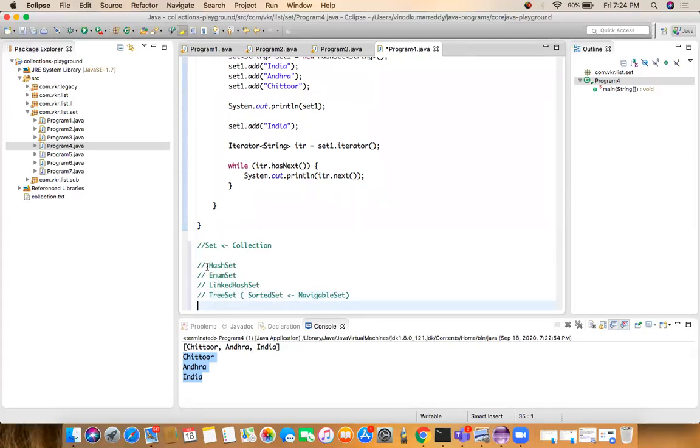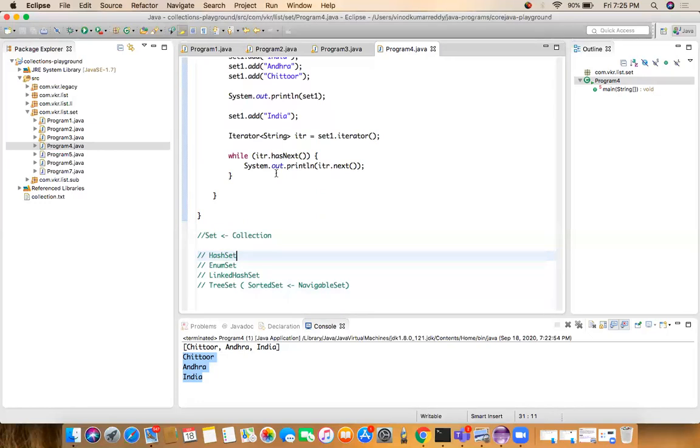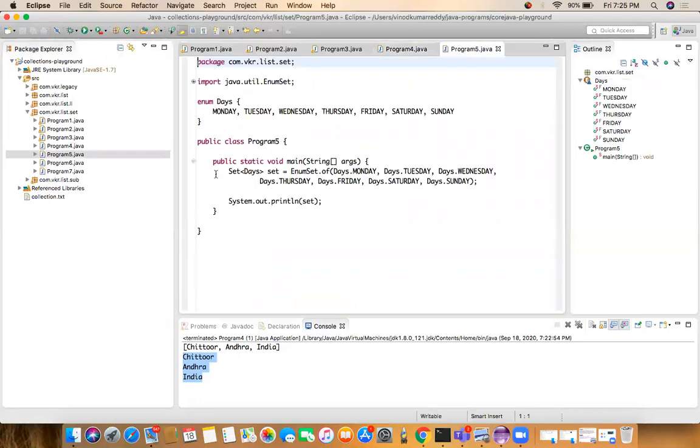Now we have to learn one by one what all of these do: when to use HashSet, when to use EnumSet, when to use LinkedHashSet, when to use TreeSet. We have to learn how to use each and when to use it. Till now we have seen HashSet. If you don't want to allow duplicates, you can use HashSet. Now let's go to the next program.